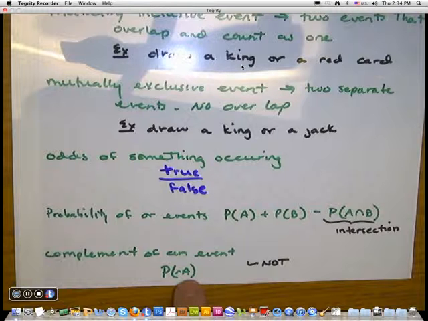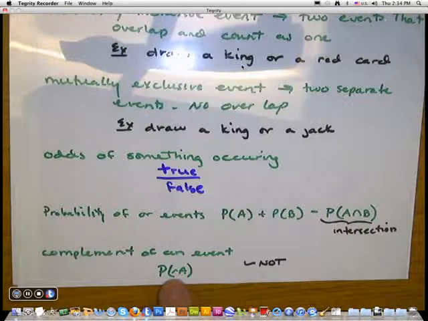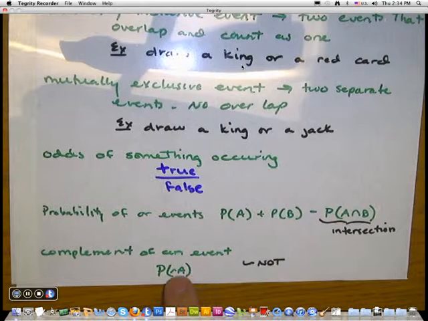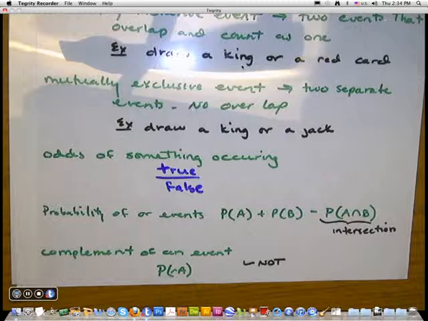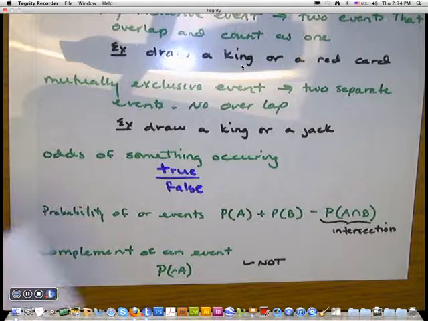And you read it, and I always read it as the word not. Instead of complement of A, I always say, what's the probability of not getting a red card? What's the probability of not getting the jack? Probability of not getting the king? And that generally works a little bit better for us. And that will sum up 12.4 on probability.